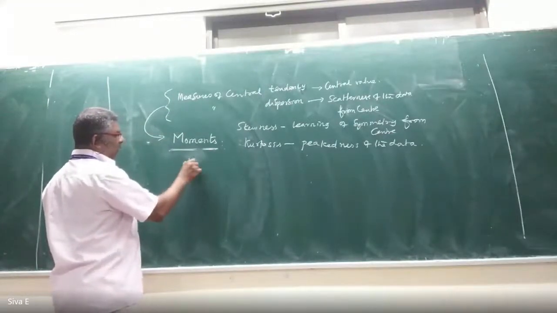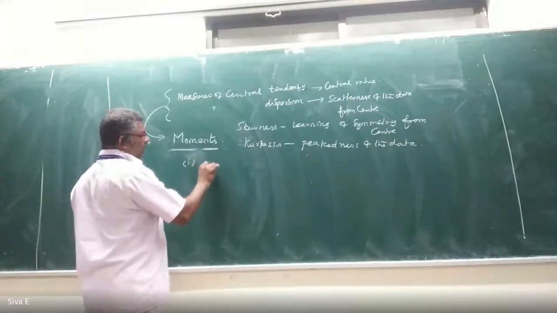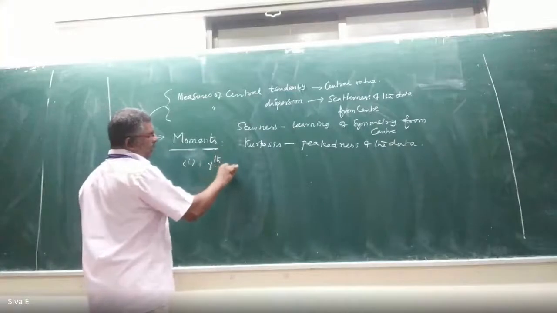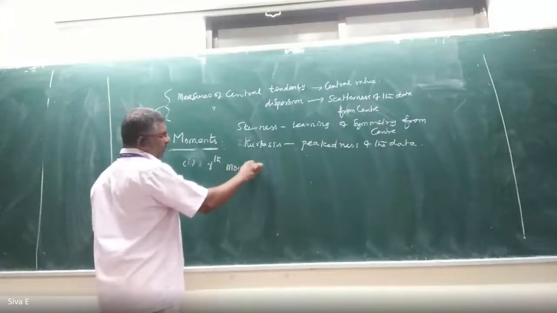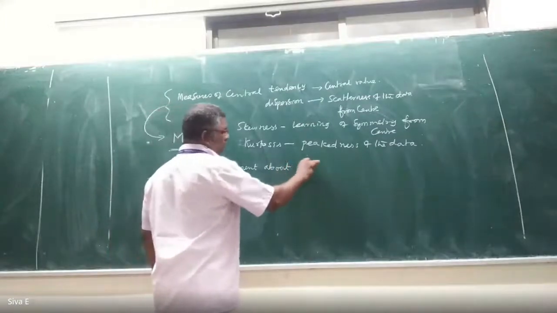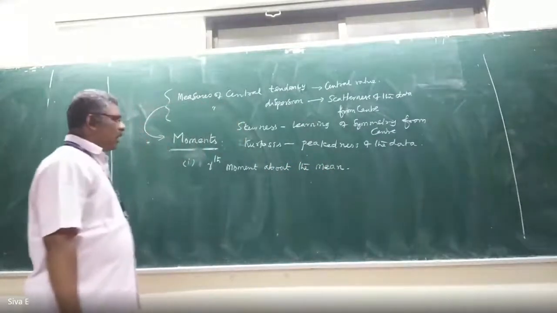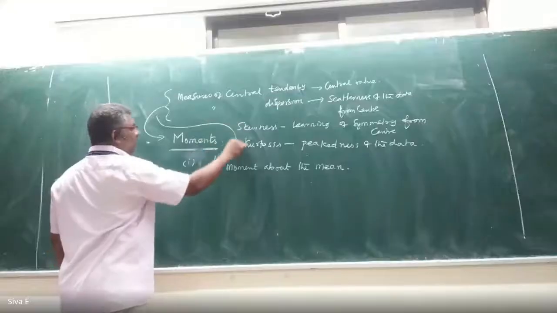First definition in moments: raw moment about the mean. After skewness, kurtosis.